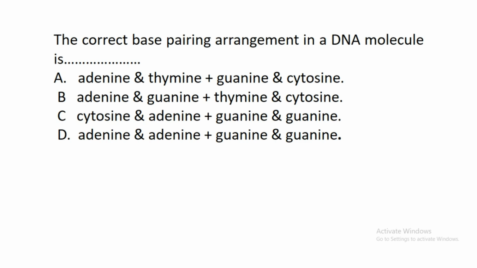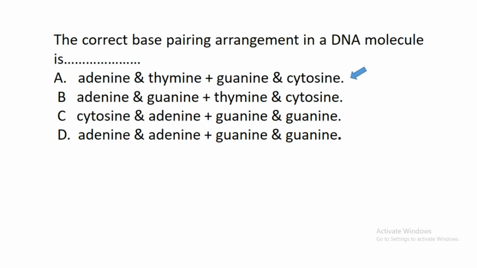D. Adenine pairs with adenine and guanine pairs with guanine. The correct answer is A. Adenine pairs with thymine and guanine pairs with cytosine.